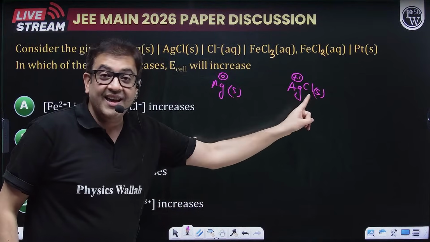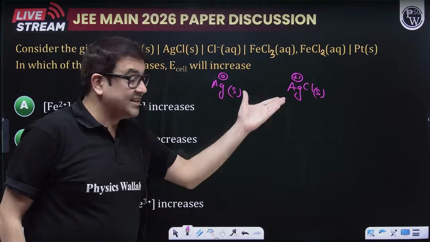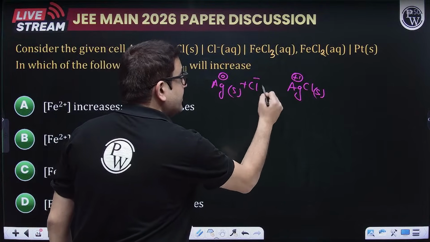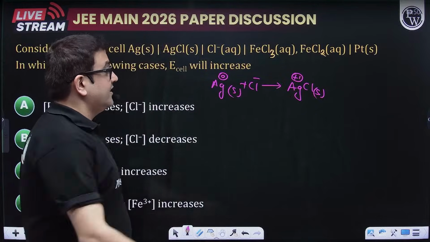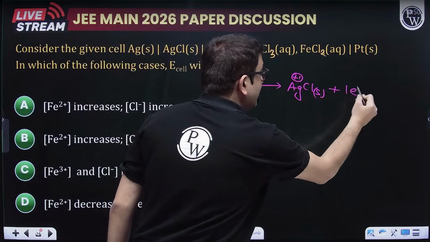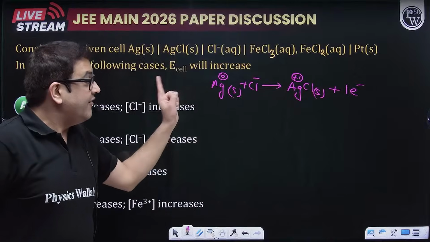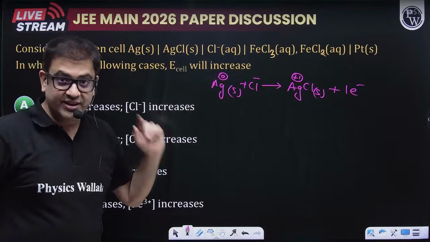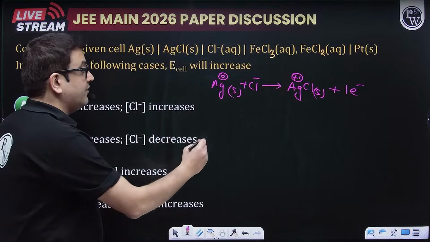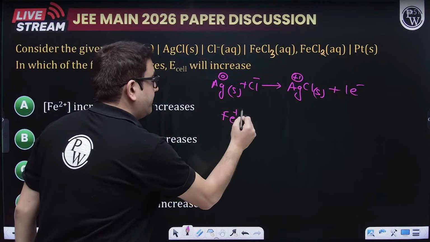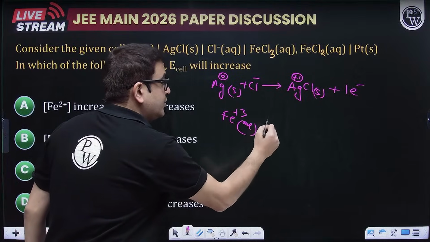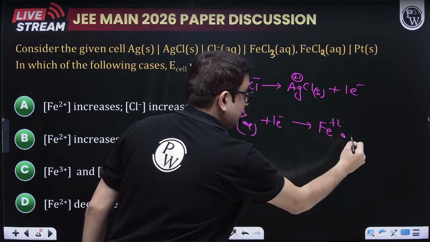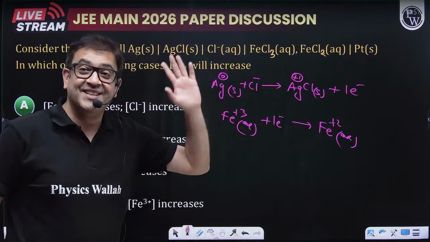So what ion do I require? Cl minus. Why? Because then the reaction will also be balanced. So this Cl minus will be furnished by somebody, and this silver will then lose an electron. Now I hope even the atoms are balanced, even the charge is balanced, so this becomes the oxidation half. What about the reduction half? Sir, Fe plus 3 in the solution will take this electron and form Fe plus 2. So this is the very simple reduction half reaction.